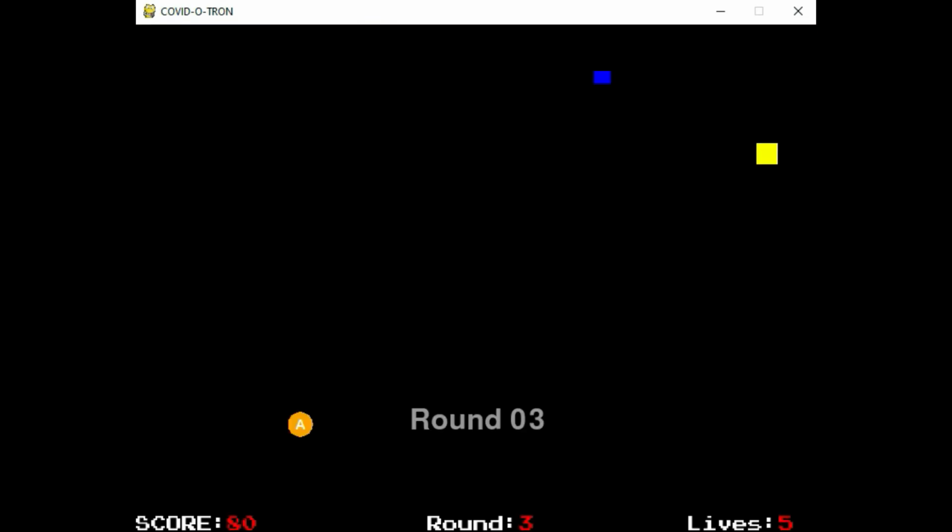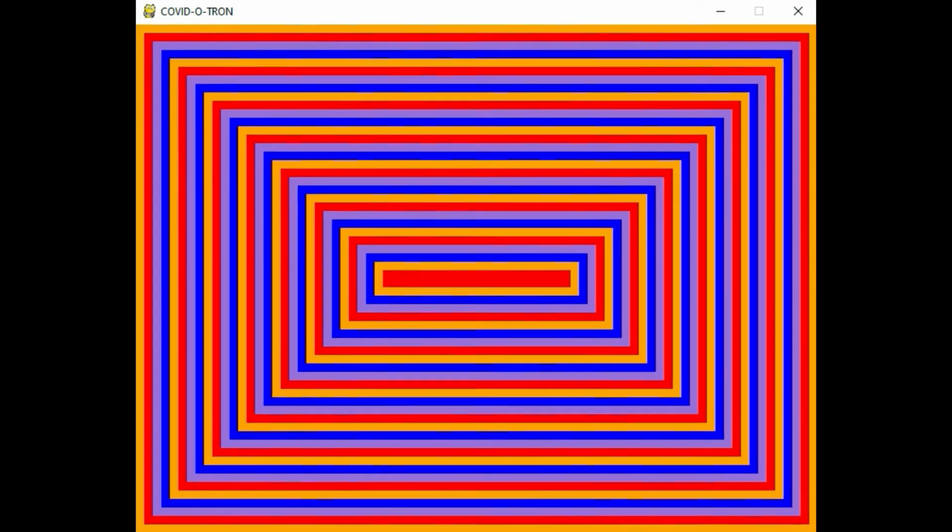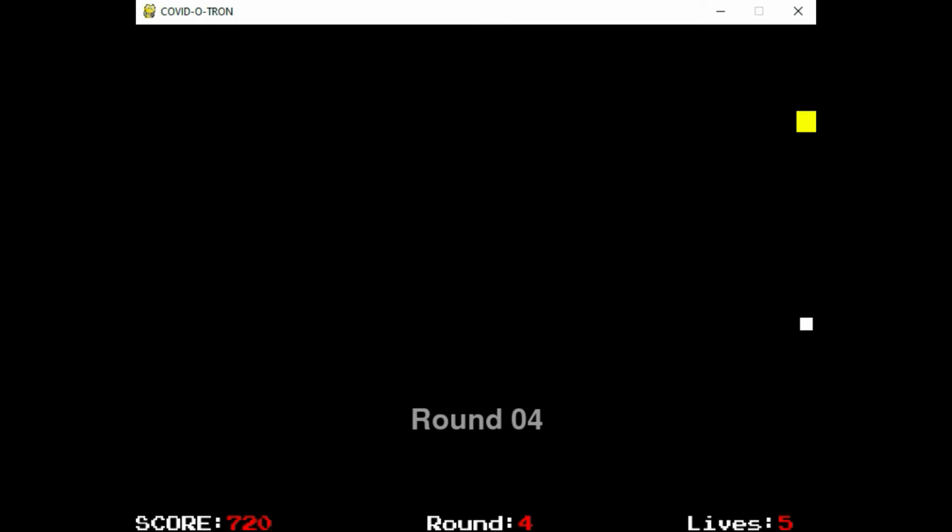The enemies get a little bit faster, there's more of them, and the colored enemies, or the ones that are not blue, have a little bit of intelligence built into them. They will actually migrate toward you, and that makes the game even more difficult as the levels progress.